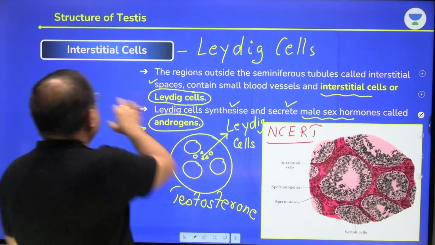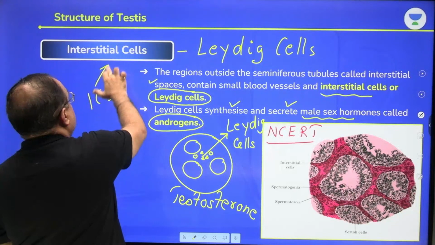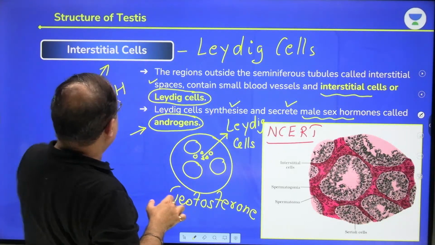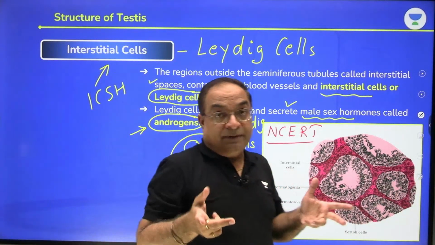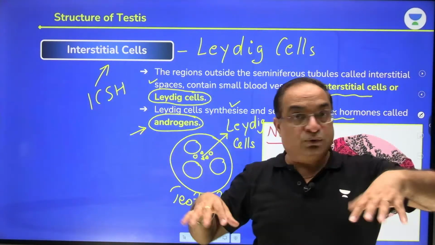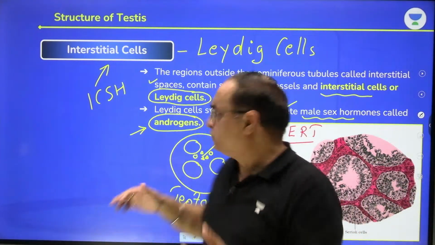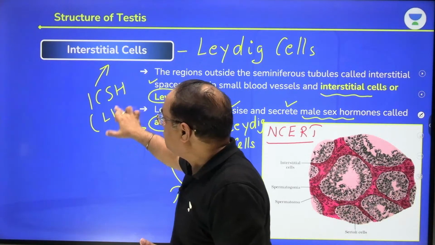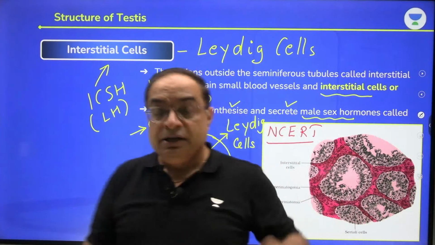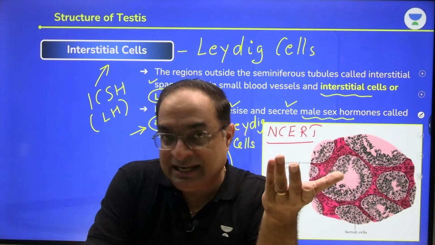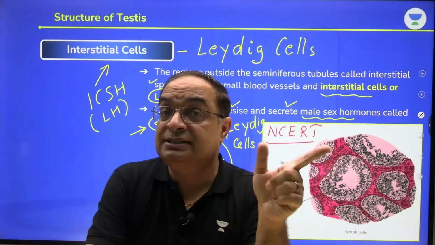So which cells of the testes have receptors for ICSH? Interstitial cells have receptors for ICSH, which is secreted by the anterior pituitary. So the pituitary will release the gonadotropin into your blood through blood circulation. This ICSH, which is also called LH, will reach the testes, and inside the testes it will act on interstitial cells. So it is in response to this LH or ICSH that Leydig cells synthesize and secrete androgens.